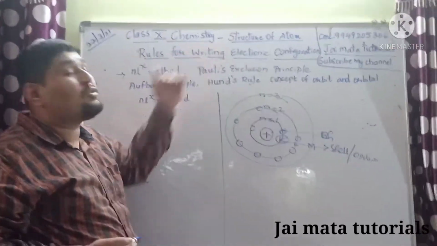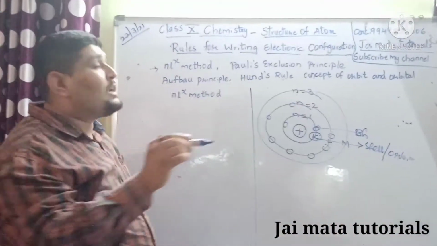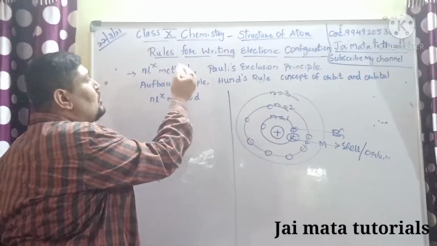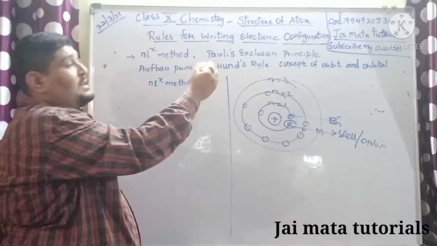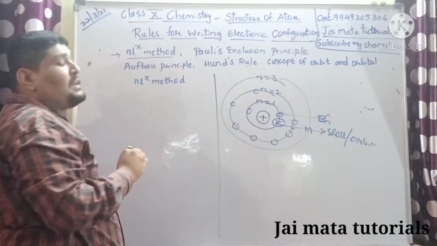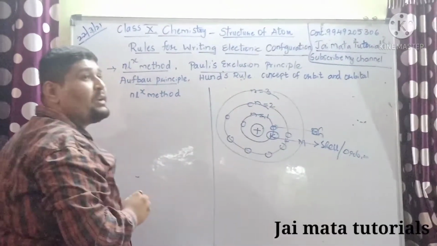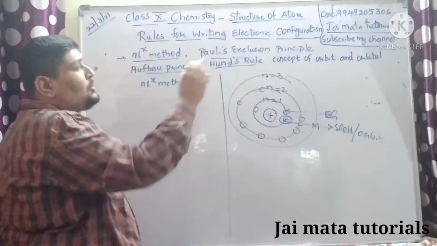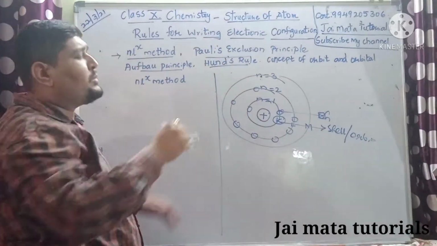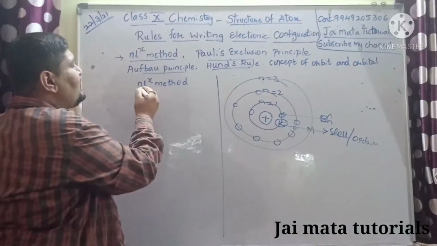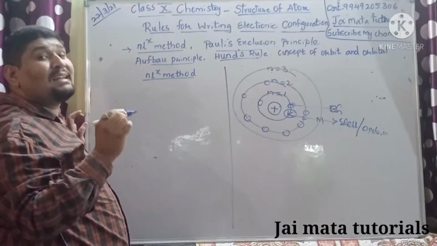That's called electronic configuration. To know the electronic configuration, you should follow certain rules. The first is the NLX method, then the Aufbau principle, Pauli's exclusion principle, Hund's rule, and the concept of orbit and orbital, as you know from Bohr's model. So let's start with the first method, which we call the NLX method.